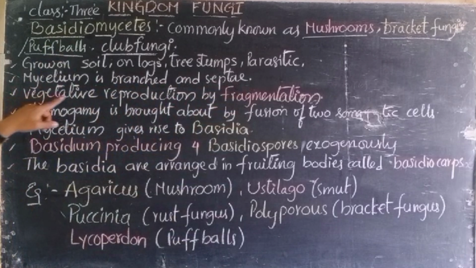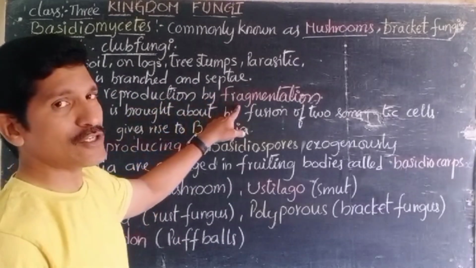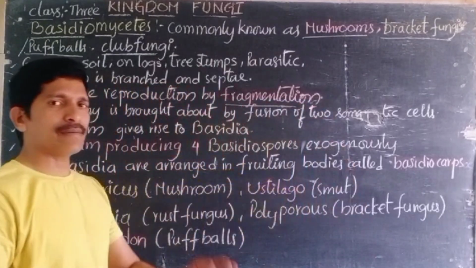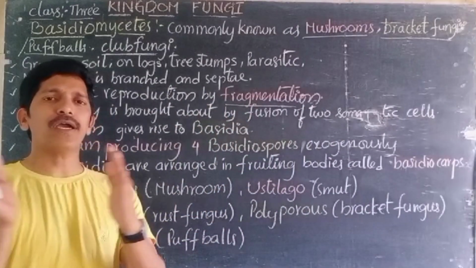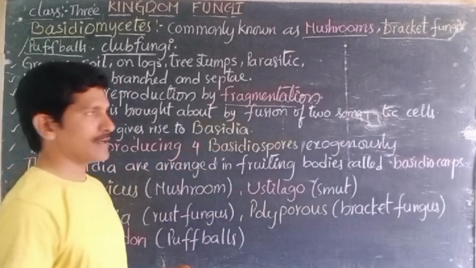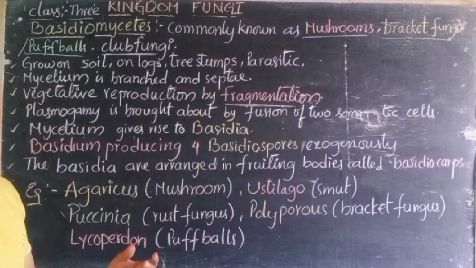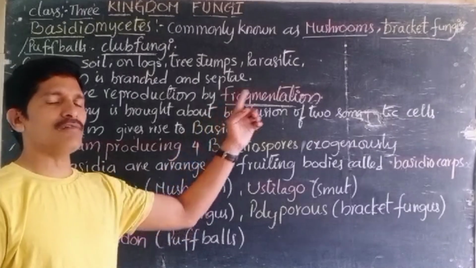Later, reproductive methods. Vegetative reproduction is by fragmentation. We know that fragmentation means the entire body of an organism is broken into pieces, and each piece is known as a fragment. The process of producing new ones from the parental organism by splitting into fragments is called fragmentation.